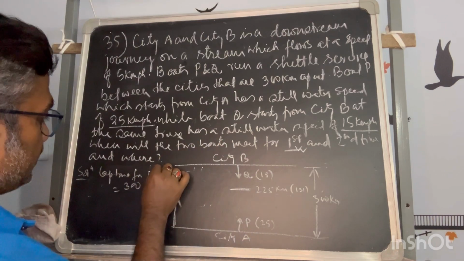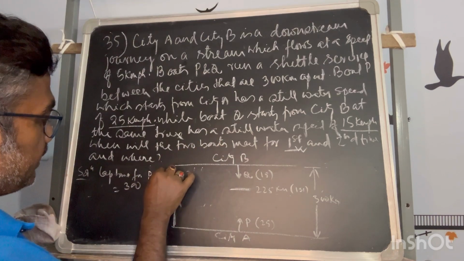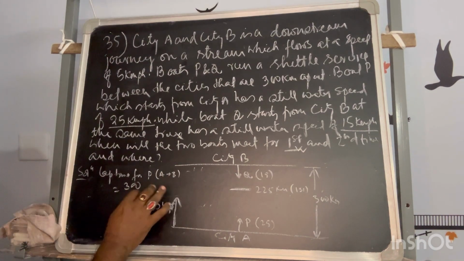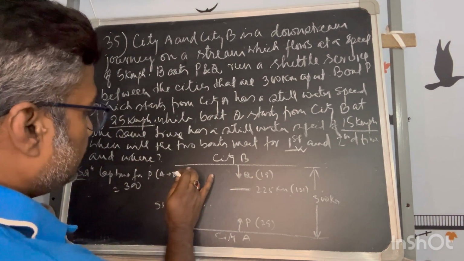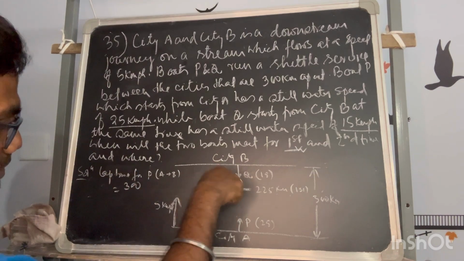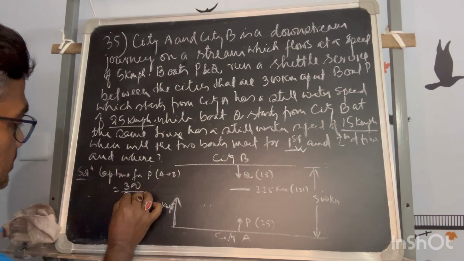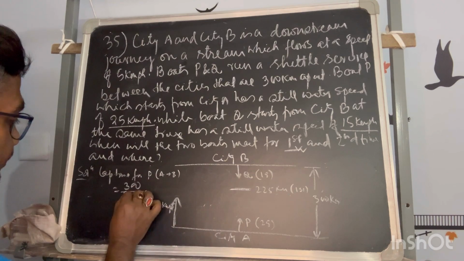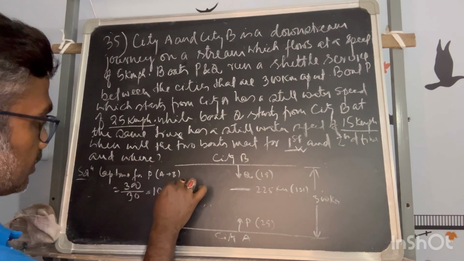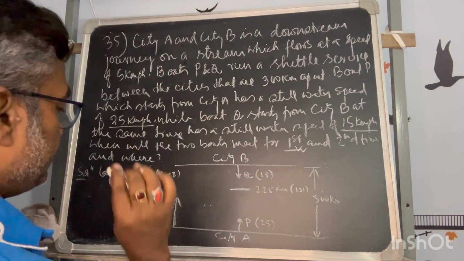So P when moving from A to B, this has to be referred, otherwise things will be lost. 300 is the distance, and its speed is 25 plus 5, that is equal to 30. So that means 10 hours it will take to reach B.